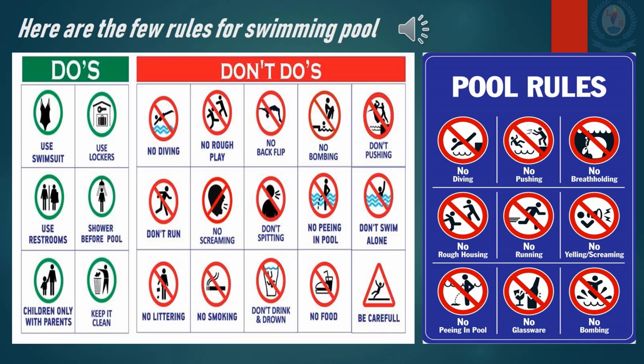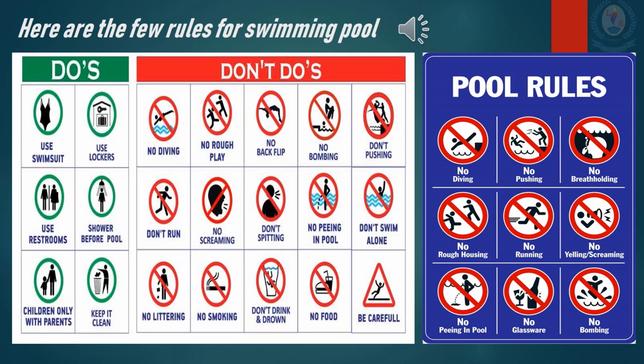Now don'ts. What are don'ts? Things that we should not do. No diving. No rough play. No backflip. Don't push. Don't spit. No peeling. Don't swim alone. No littering. Understood? So these are the most important rules in a pool. So I hope you understood what rules are.